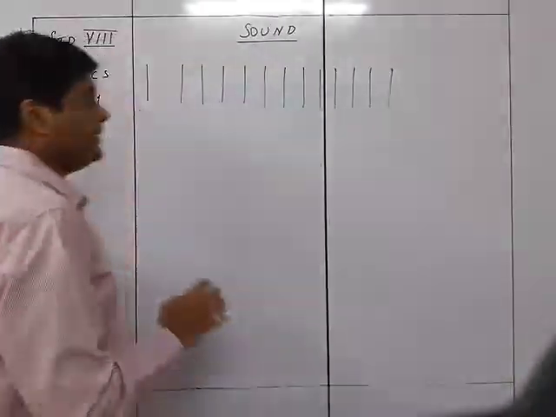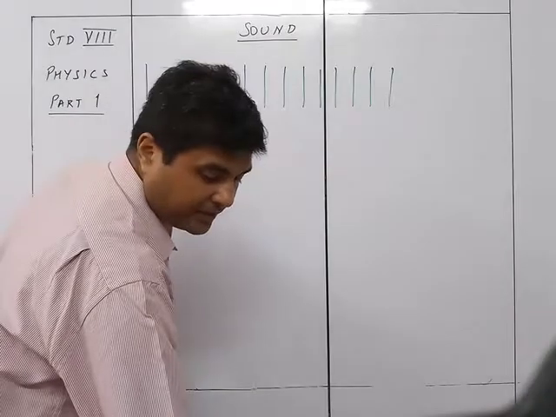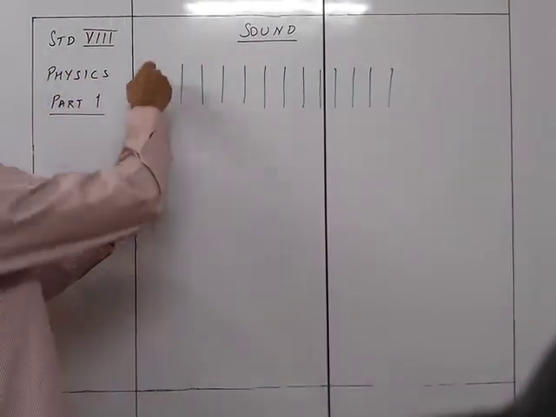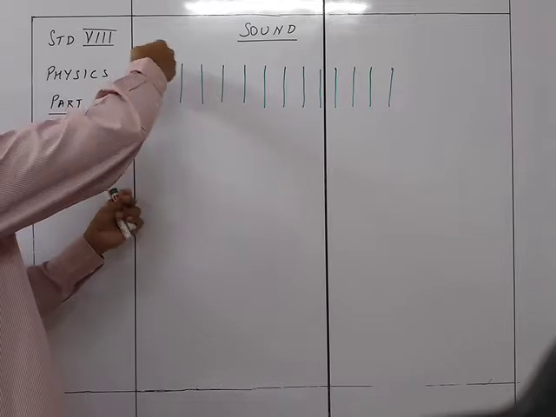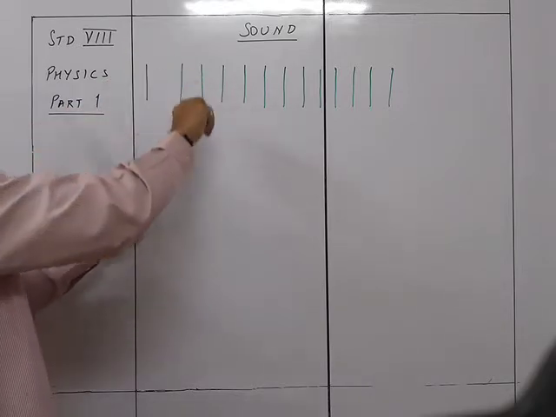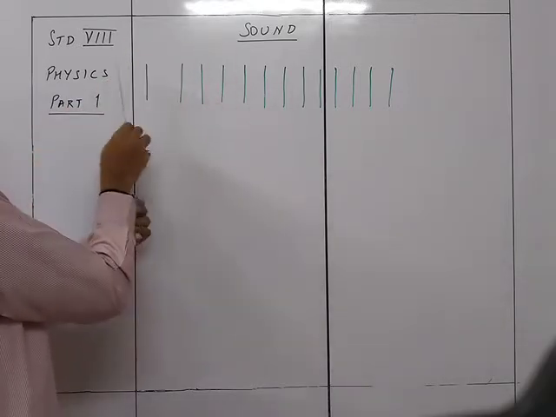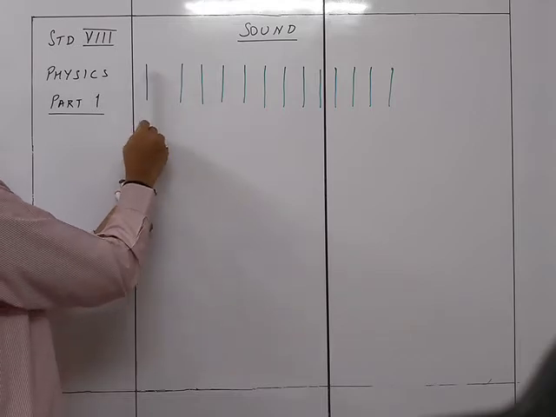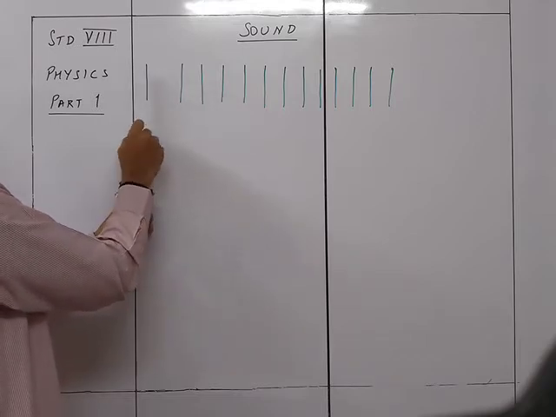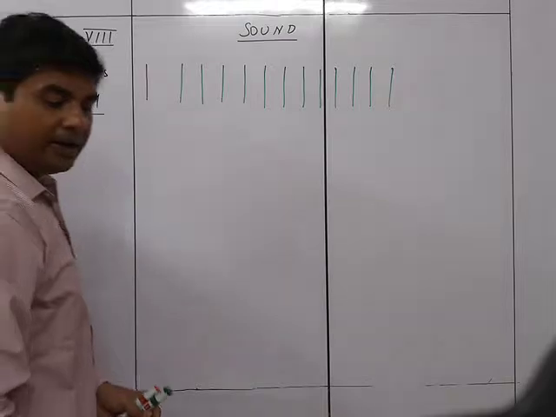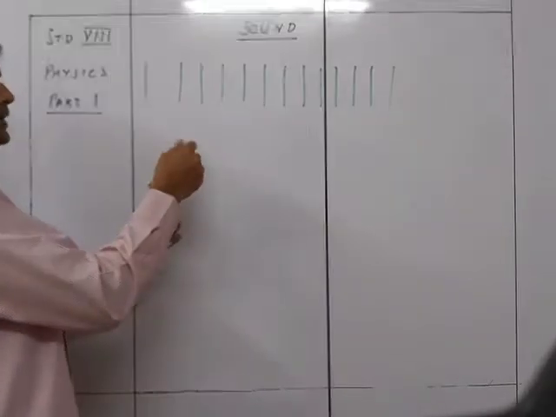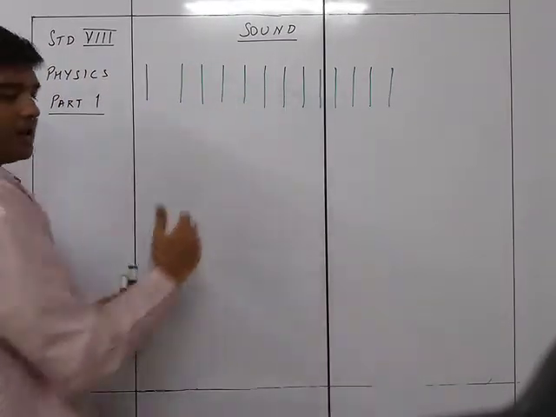Here what is going to happen is, if I take this particular string, it's a scale, and I am going to put it into vibration. So what is happening? It is going to go this way, this way, this way. It is happening like this. So when it is moving in forward direction, this forward direction movement will push these particles a bit.